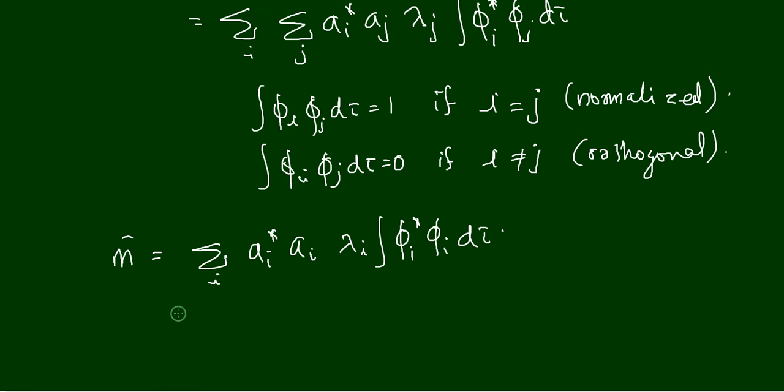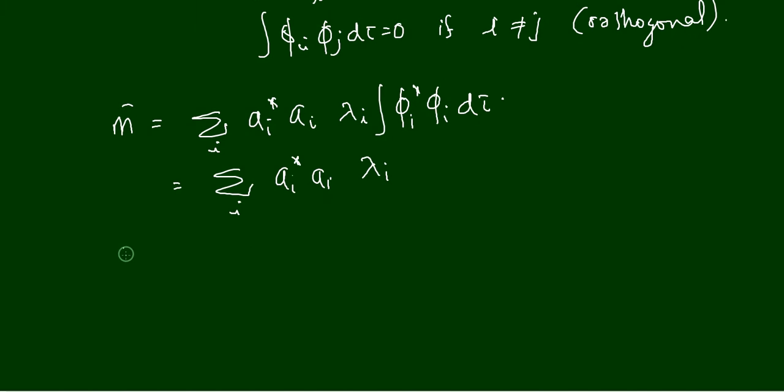So that is equal to sigma i ai star ai lambda i, because integral phi i star phi i d tau is equal to 1. Or we can write m bar is equal to sigma i modulus of ai square lambda i.